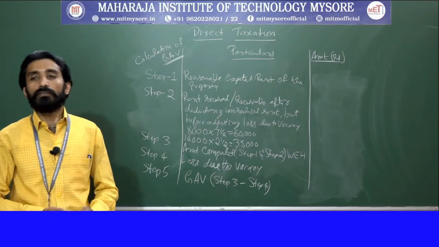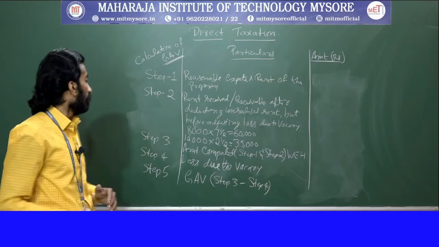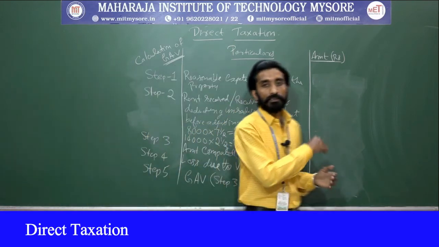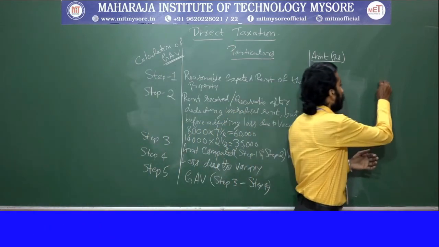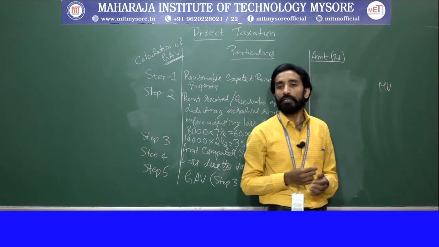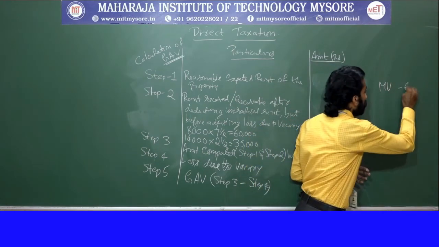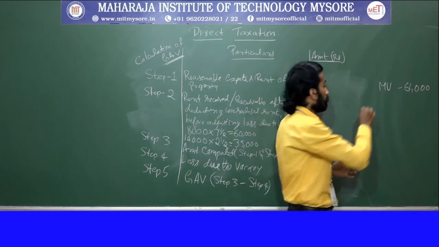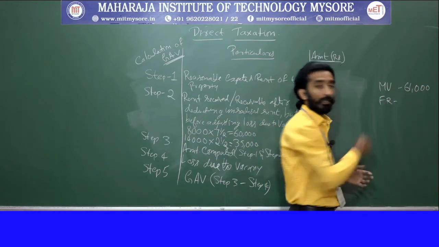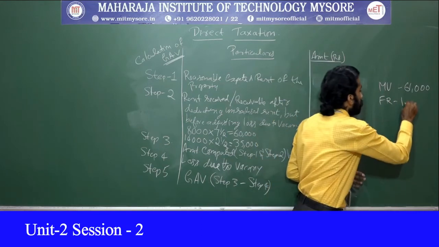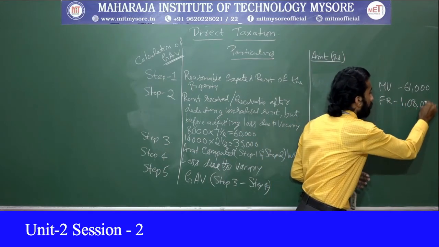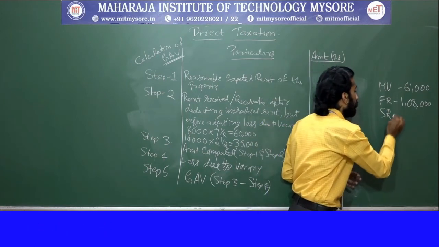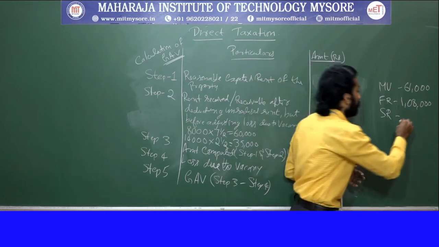In this problem also, they have given the municipal value. What is the municipal value amount they have given? That is 61,000, the municipal value given in the problem. Afterwards, they have also given fair rent. Fair rent is 1,08,000. Afterwards, they have also given standard rent, that is 60,000 per annum.